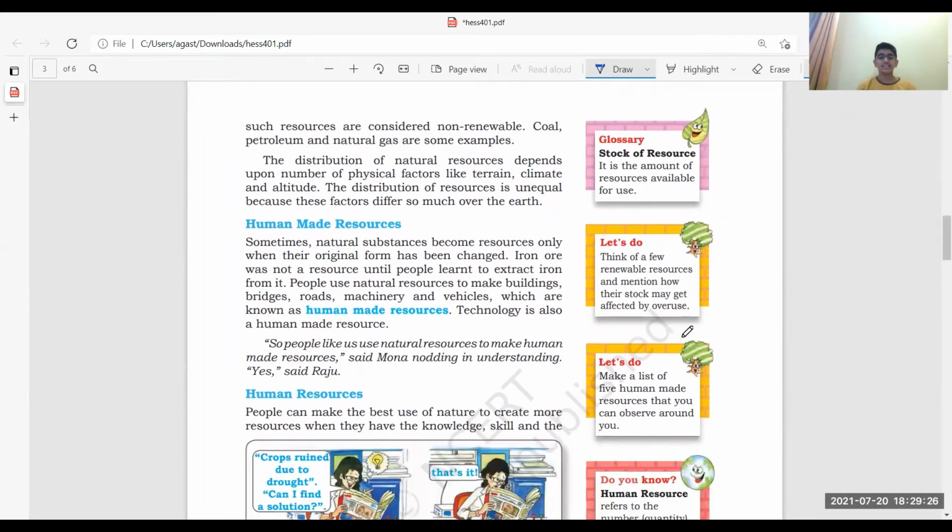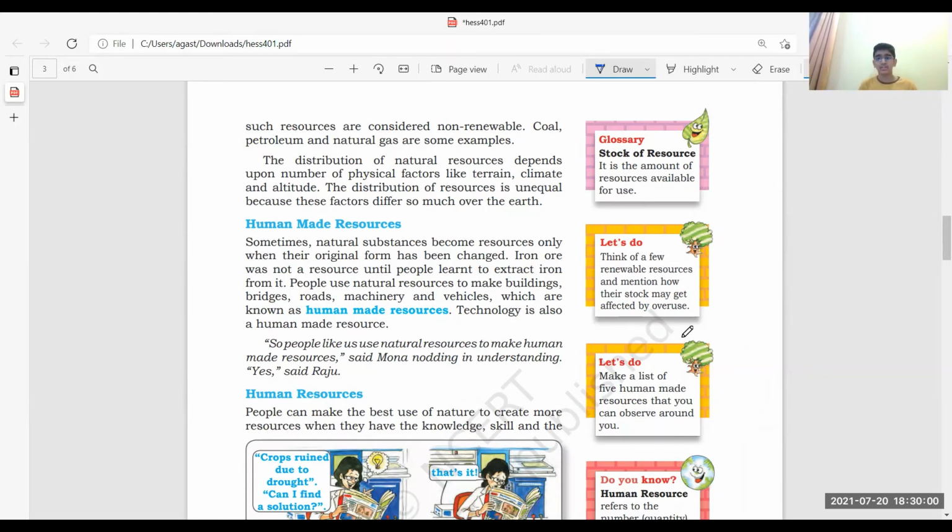Okay, guys, so let's get back to human-made resources. What are human-made resources? Simple, guys. We change the natural substances from their original form to a changed form. We make many changes, not few. For example, buildings. I make use of bricks and cement from natural substances.